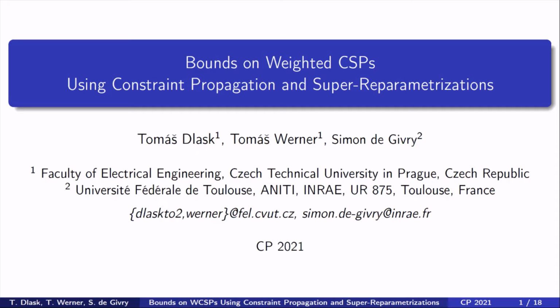In our paper, we propose a new framework for computing bounds on the optimal value of a weighted CSP. Unlike most existing approaches, which optimize a bound over reparametrizations by enforcing different soft-local consistencies, we show that one can use any constraint propagation method to improve the bound if super-reparametrizations are used.